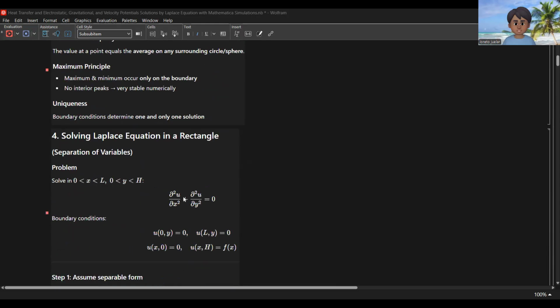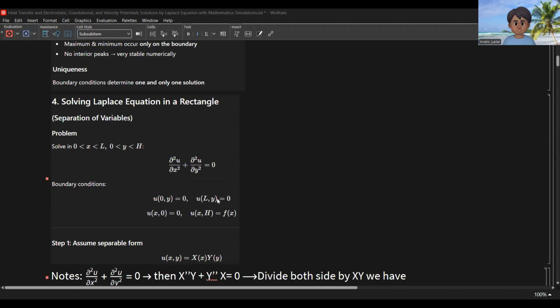So solving a Laplace equation in a rectangle by separation of variables, for example, x from 0 to L and y from 0 to h. So we have the second partial of u with respect to x plus the second partial of u with respect to y equal to 0. Then we have the boundary conditions: if x equal to 0, u is equal to 0. If x equal to L, u is also equal to 0. If y is equal to 0, u is also equal to 0. If y is equal to h, this becomes a function of x, f of x.